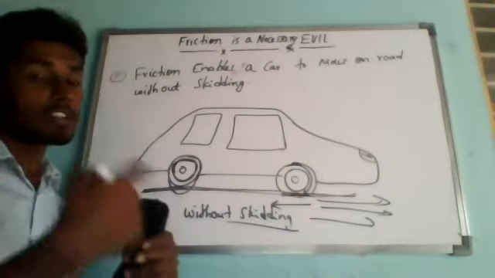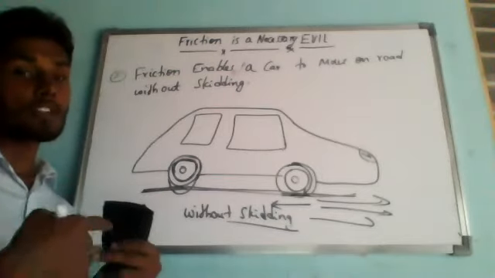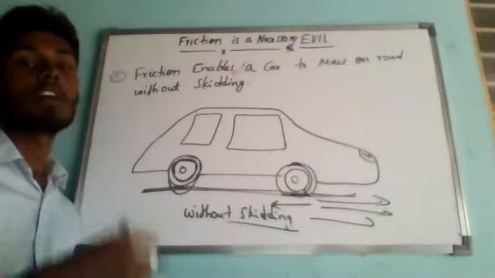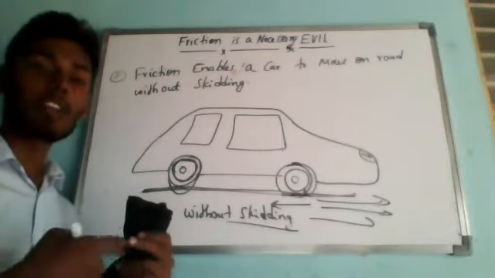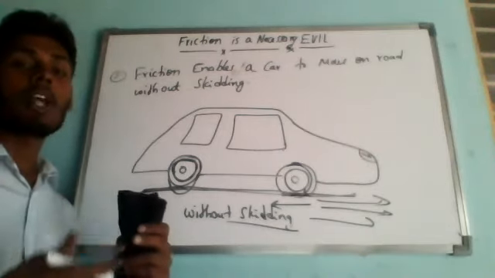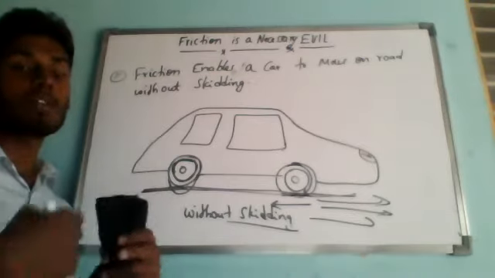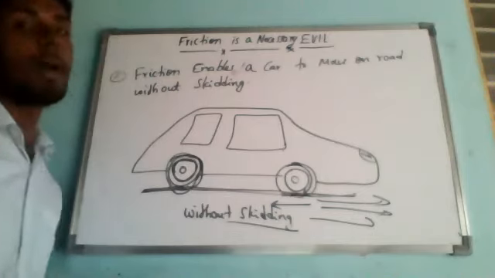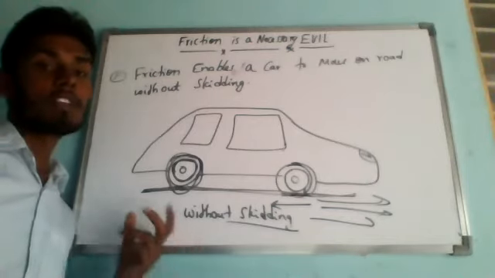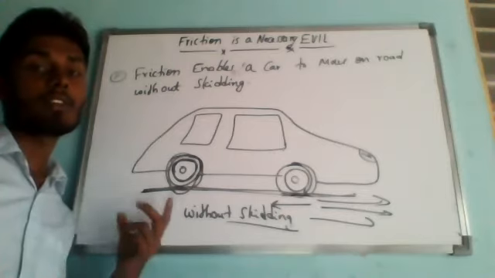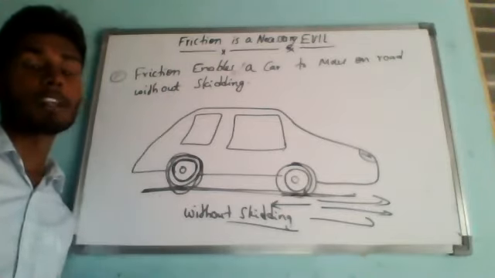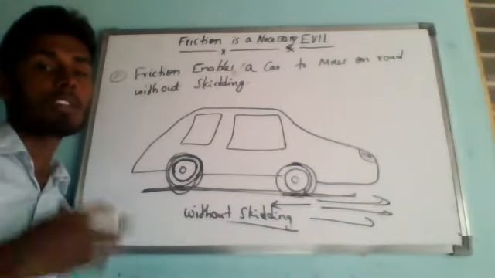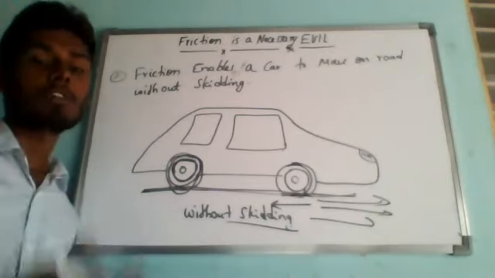Because it is not pushing the ground backward, the frictional force between the ground and the car wheel is also not pushing in the forward direction. We can see this happening in our daily life. Sometimes if your car or a bike is stuck, the wheel just spins, because the tires lose their grip. So if there is no friction between the car tires and the road, the wheels of a car would spin at the same place, but the car would not move forward at all. The car would stay where it was, with the wheels always rotating there.